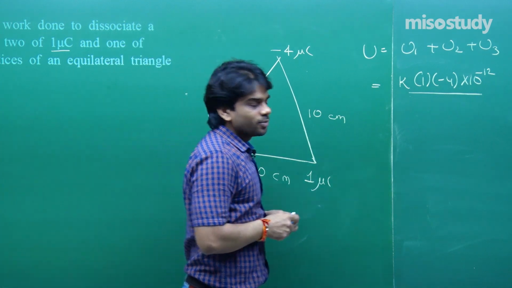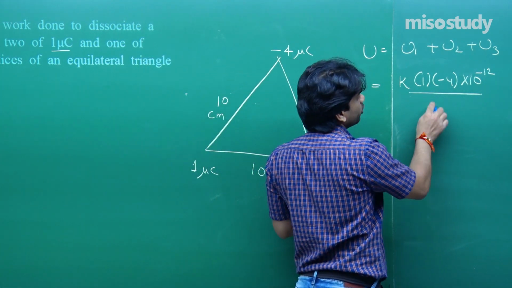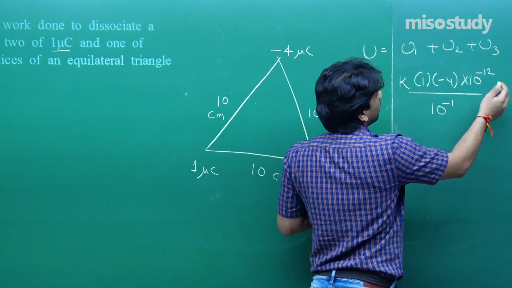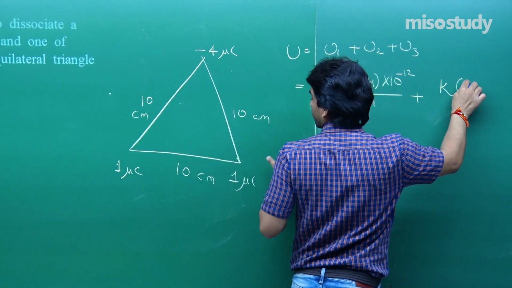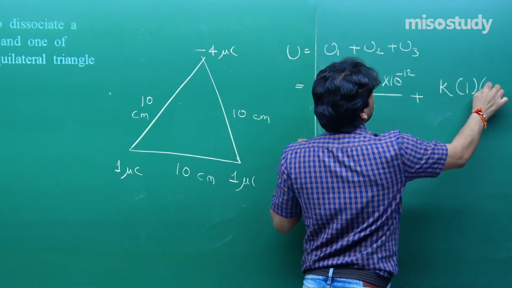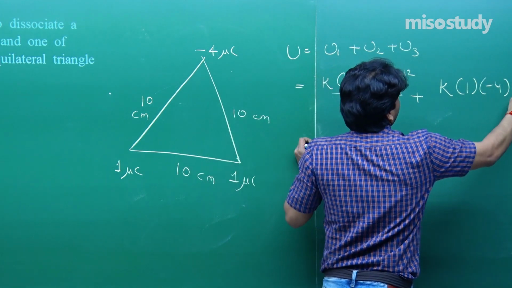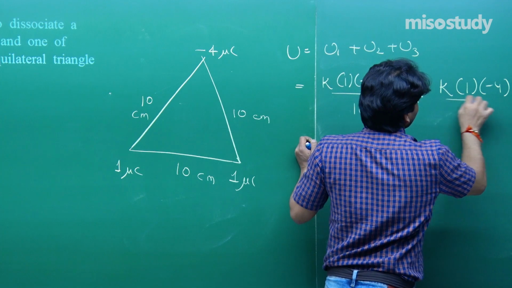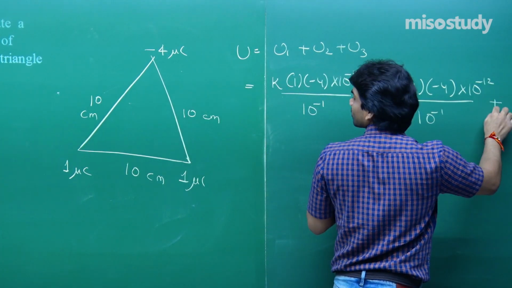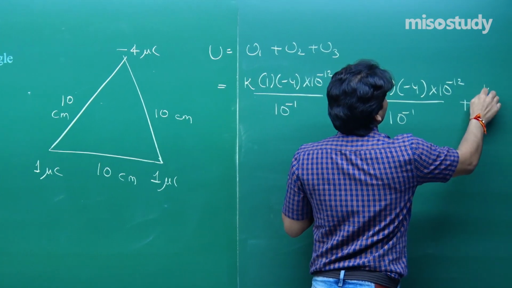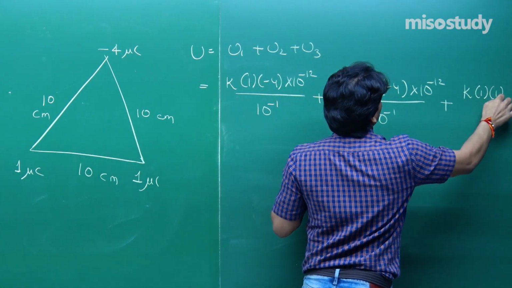So, divided by 10 centimeter, you will be getting 10 into 10 to the power minus 2, so 10 to the power minus 1, and plus again K, and here we will be having again 1 into minus 4. Rest calculation part is there, and between 1 and 1 we will be having K 1 and 1.